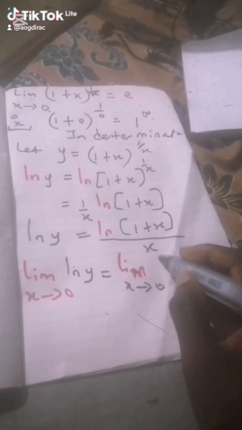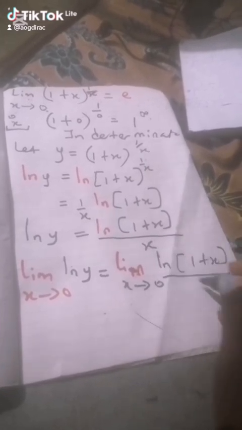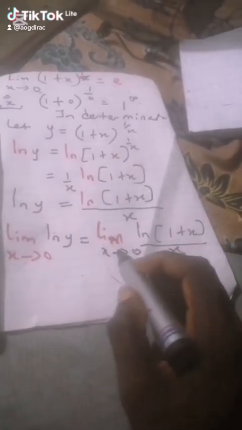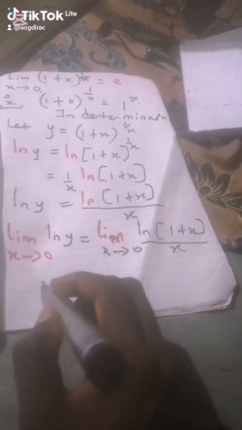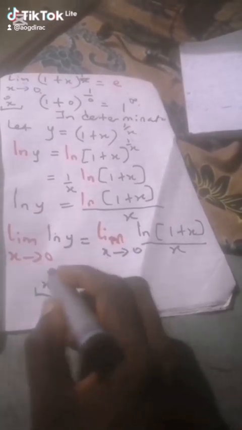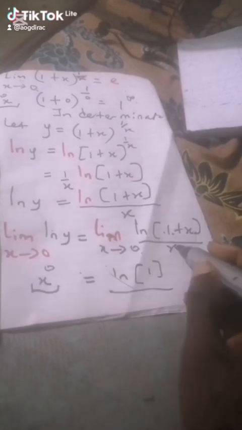So for the right, we need to do some work on it, but the left we can still ignore for now. How do I do the right hand side? This is my x. I will change it to 0, which is what is here. So we have ln of 1 plus 0, which gives you 1, over 0. What is ln 1 in the calculator? ln 1 is 0. So I'm seeing 0 over 0.